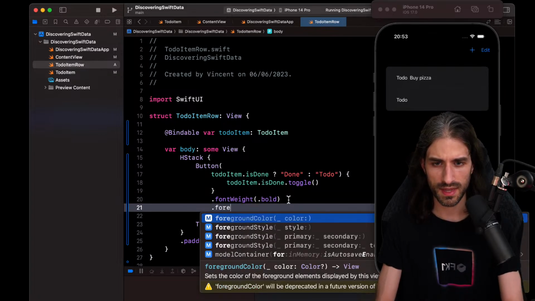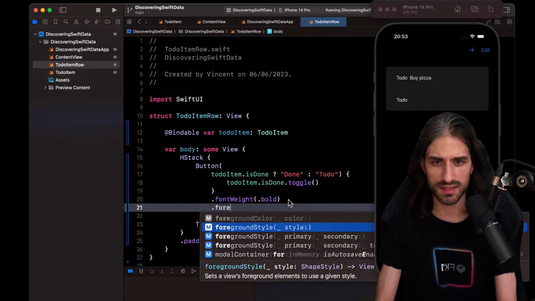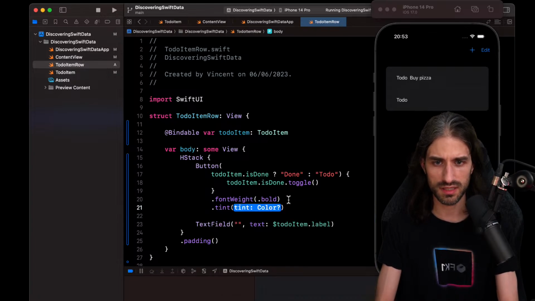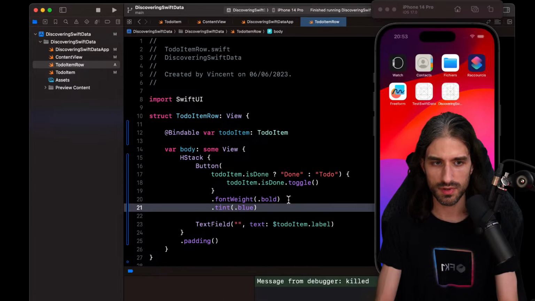And I never remember if it's either foreground color or tint color, and apparently it's been deprecated. Now it's foreground style. So something like that. If I just go maybe with tint color, okay, tint and blue. Let's see.